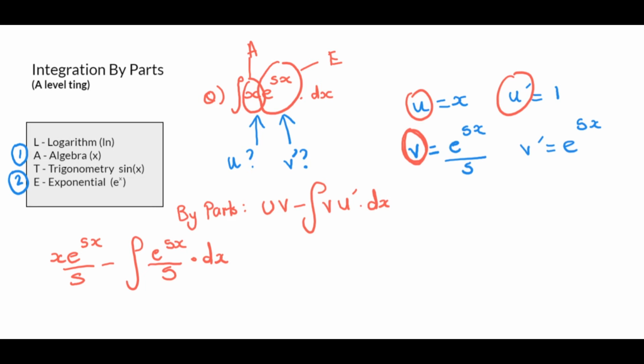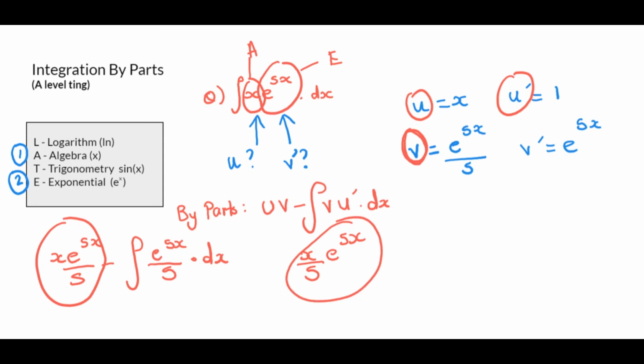Calm. Now, obviously, what I'm going to do now is make this look a bit better. I'm going to put the 5 here. I'm going to put e to the 5x. Remember, this and this is exactly the same thing. All I've done is I've taken the 5 to the left side. Doesn't make a difference. Minus, what I'm going to do now is this 5 on the bottom.